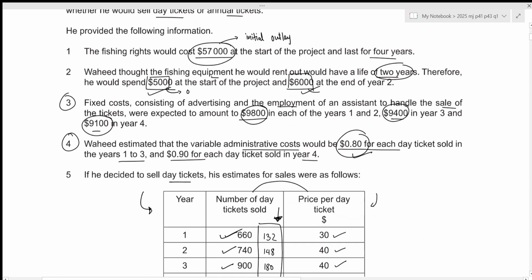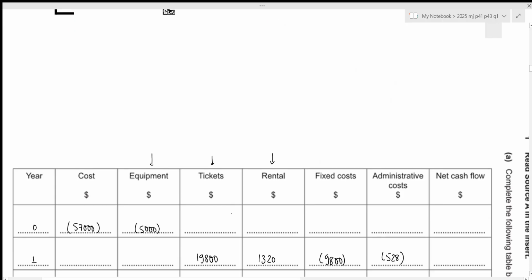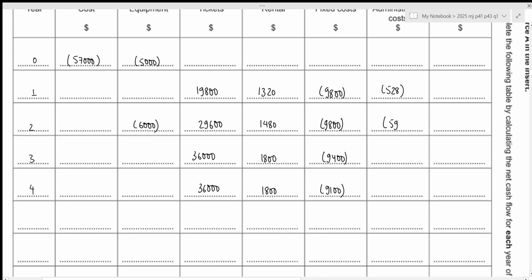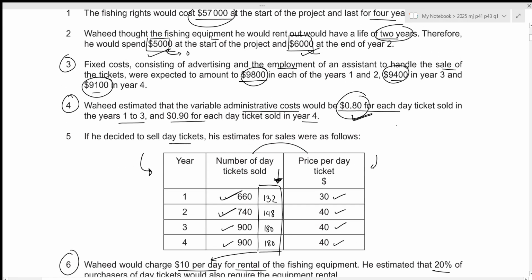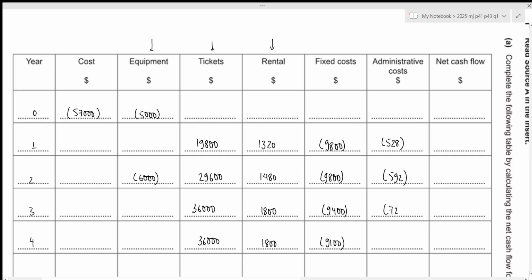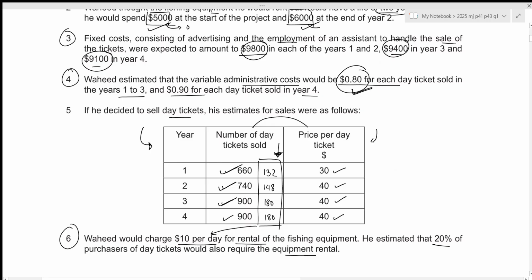Okay, we repeat the same process for year 2 as well. For year 2 as well, the value will be 0.8 per ticket. So that will be 0.8 times 740, which results in 592. Let's write it down. Then for year 3 as well, the value will be 0.8 per ticket. So that will be 0.8 times 900, which results in the value of 720. And for the last year, the value is 0.90 for each day ticket sold. So that will be 0.9 times 900, which results in the value of 810.